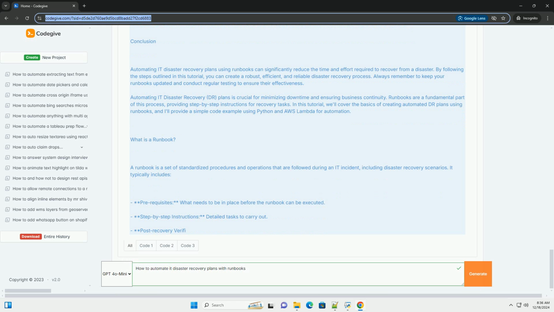Conclusion. Automating IT disaster recovery plans using runbooks can significantly reduce recovery time and improve organizational resilience. By following the steps outlined in this tutorial and using the provided code example, you can establish a reliable and automated DR process tailored to your environment. Regularly testing and updating your runbooks is essential to ensure they remain effective in real-world scenarios.